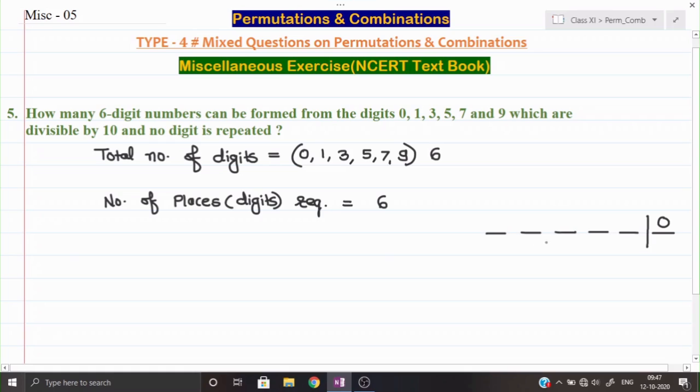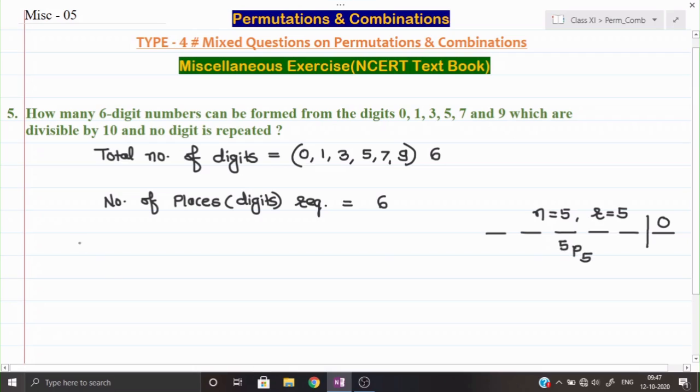So these are the remaining places available. How many are these? Total number of places available here are 5, and total numbers available are also 5, because see, out of 0 1 3 5 7 9, 0 is utilized at the last place and it cannot be utilized once more. So how many numbers are remaining here? 1 3 5 7 9, 5 numbers are remaining and 5 places are required to arrange. So that can be arranged by 5P5 ways.